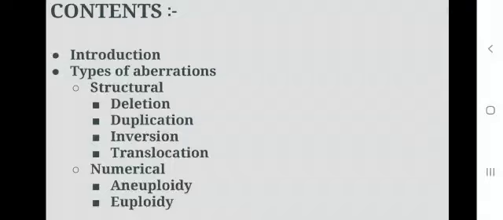Now we are going to have this topic under these subtopics: introduction, types of aberrations, structural and numerical both. Under the structural aberrations, we are going to see the deletion, duplication, inversion, translocation, and under the numerical aberrations, we will have the aneuploidy and euploidy.